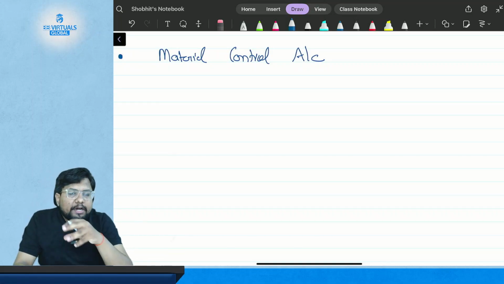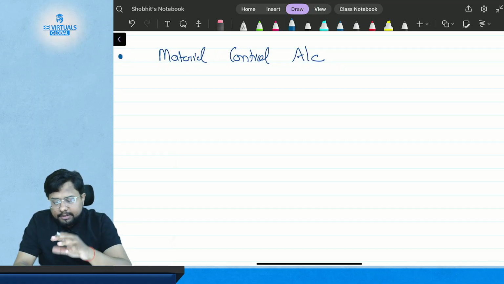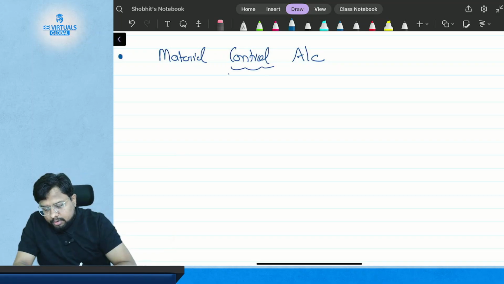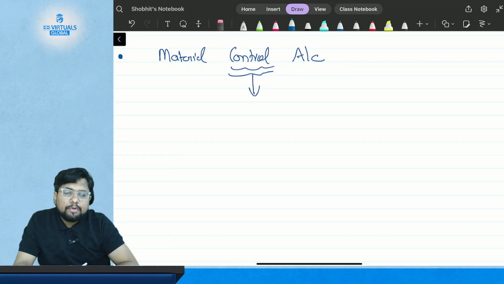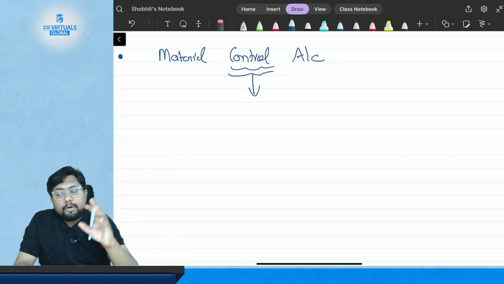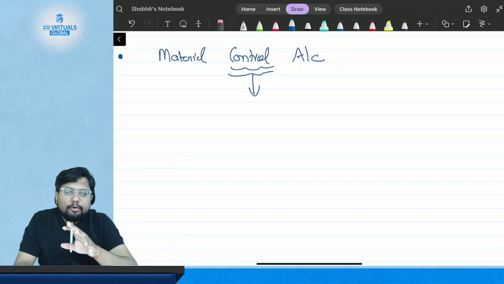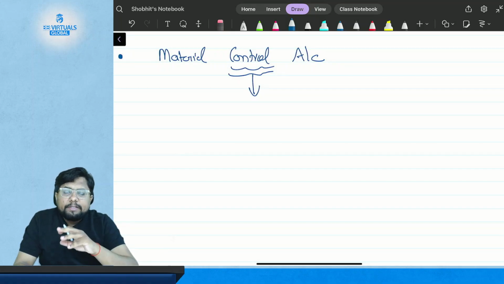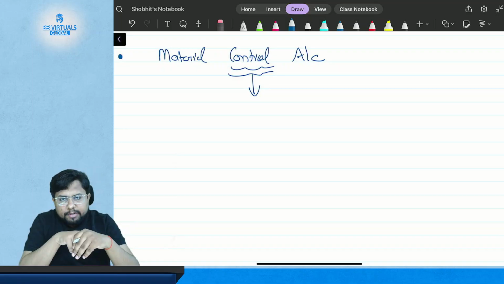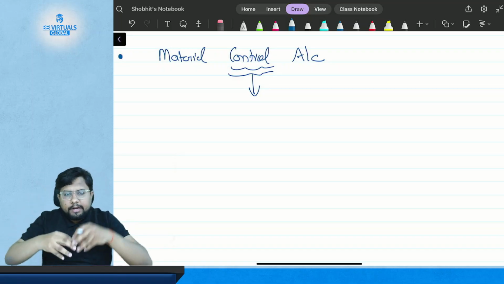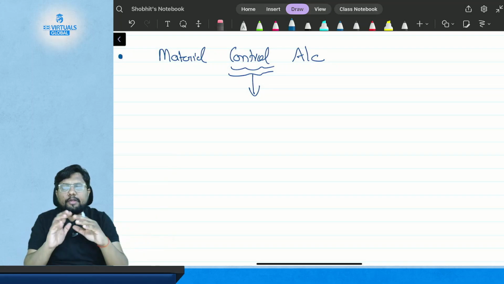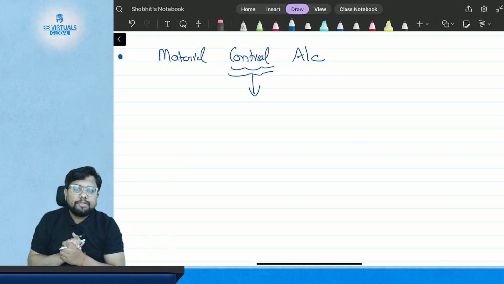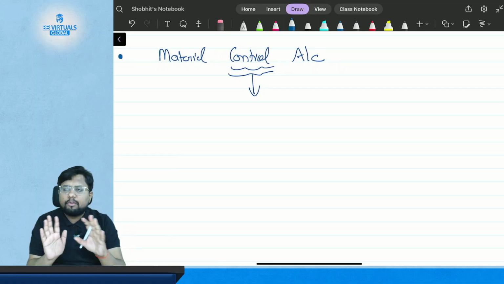Those students who have already studied FA from me or from any other, they know what is the control account. So control account is the account which is known as temporary account when we talk about financial accounting. That means they are here only for the recording of transaction. That means entries will come here, entries will go out from here, and this is only there for the control. This is not to be permanently recognized in the books of account. So this is the basic meaning of the control account.